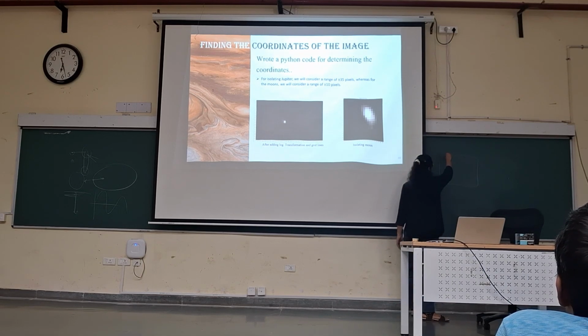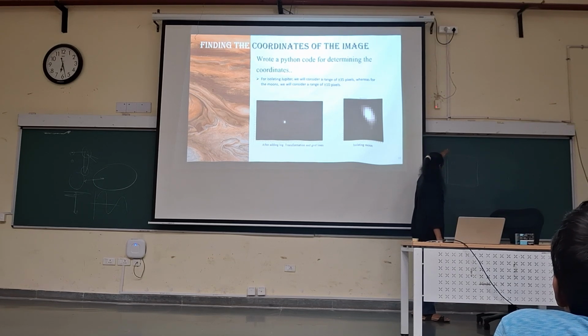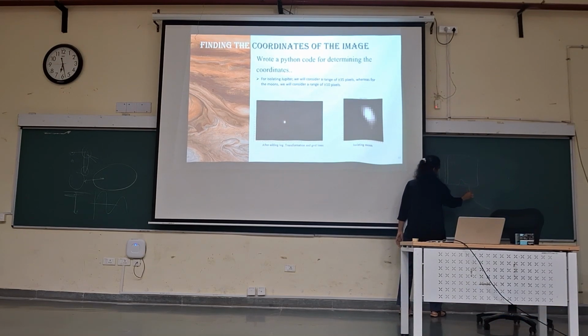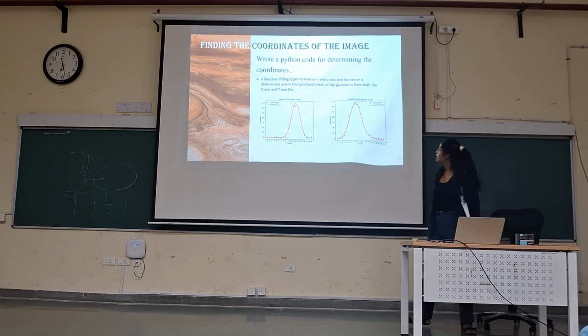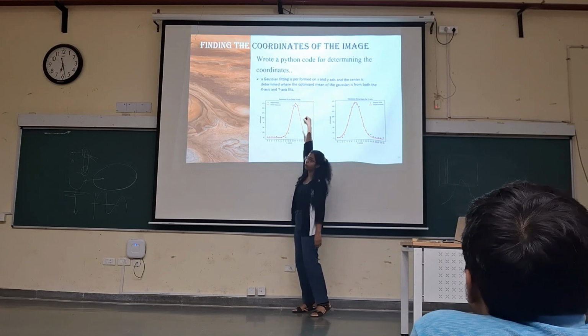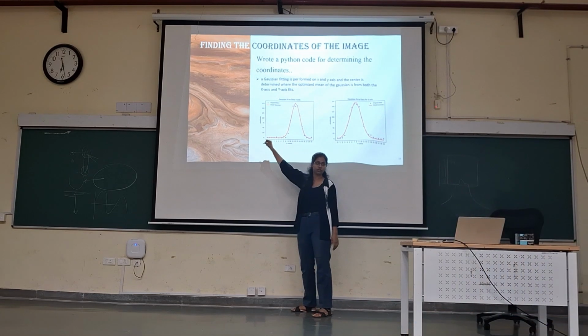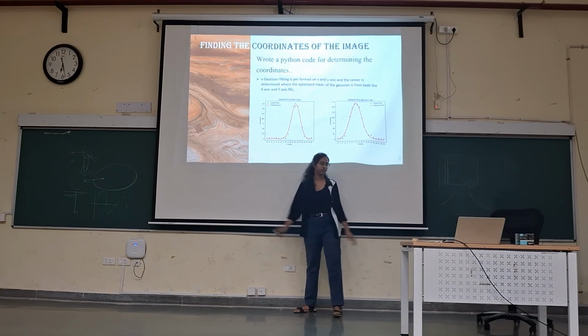So after assuming particular strips in the y direction, we are going to see the intensity pattern and we'll see an approximate Gaussian curve. Approximate as in the tails would represent the Gaussian curve, but the top part may be somewhat like this. Here, you can see the top part is not Gaussian, but the tails approximately come to be a Gaussian, and we are going to deal with these tails.